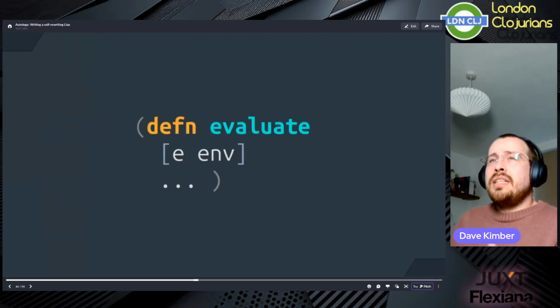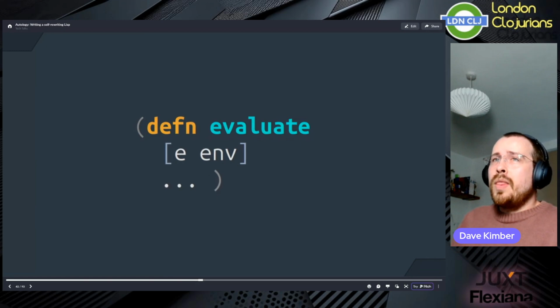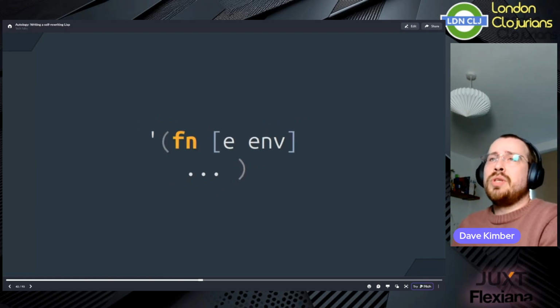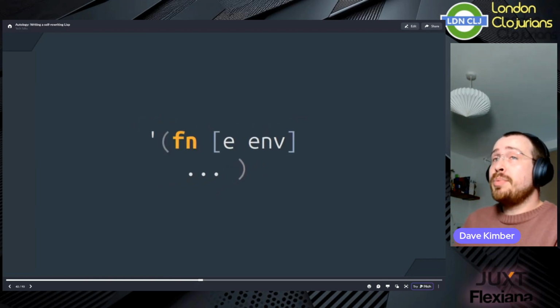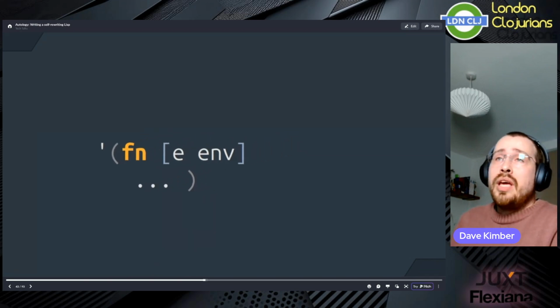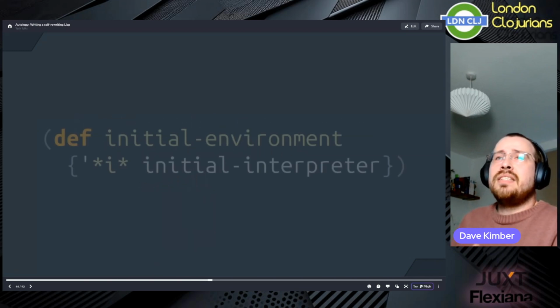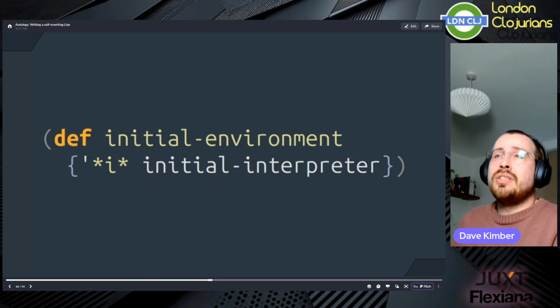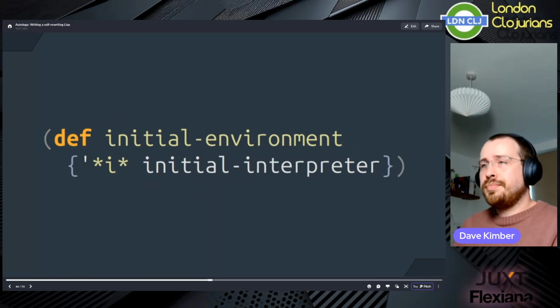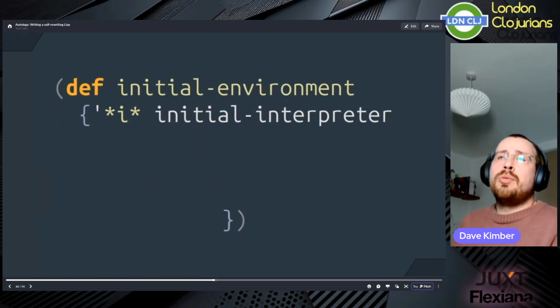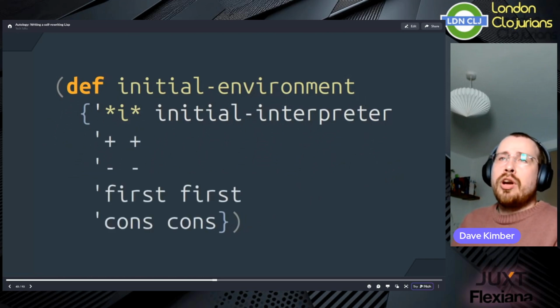So now, instead of our interpreter being a defined function, let's take the literal data, which represents the interpreter as an anonymous function, store it in an initial interpreter variable, and then stick that in the execution environment under the special symbol I. We'll also be adding a bunch of normal functions to the environment so that the programmer has something to work with to build their programs.